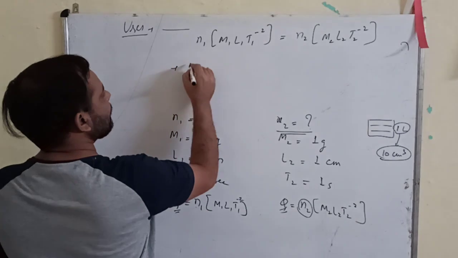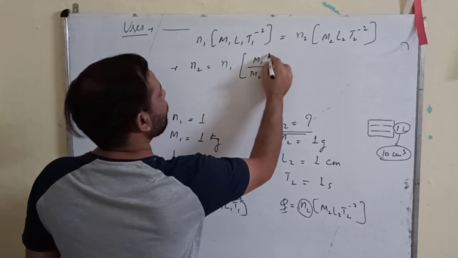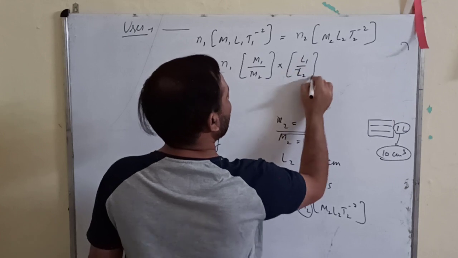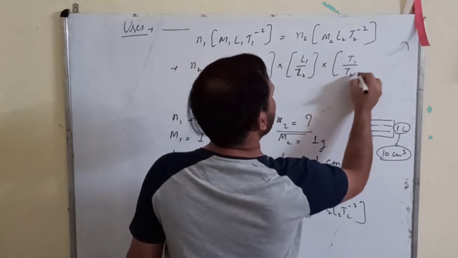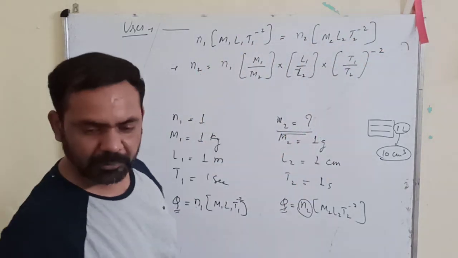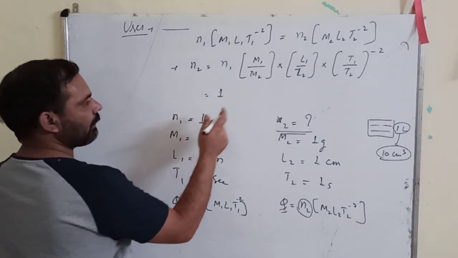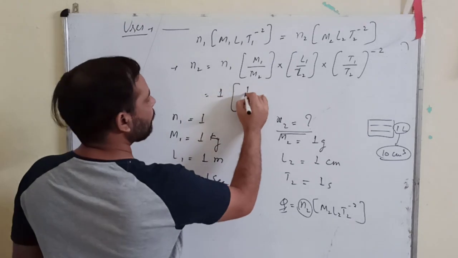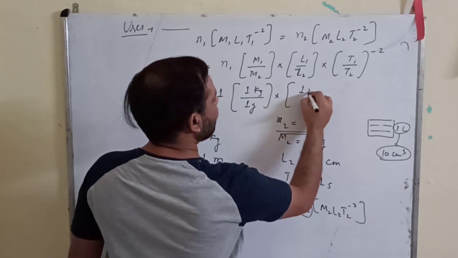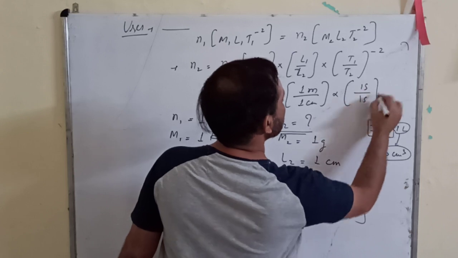So from here you can say N2 is equal to N1 times M1 upon M2 into L1 upon L2 into T1 upon T2 power minus 2. Only this T has a power of minus 2, the others don't. Now you just place the values. N1 is 1, okay, then M1 is 1 kg upon 1 gram, into L1 is 1 meter upon 1 centimeter, into 1 second upon 1 second power minus 2.